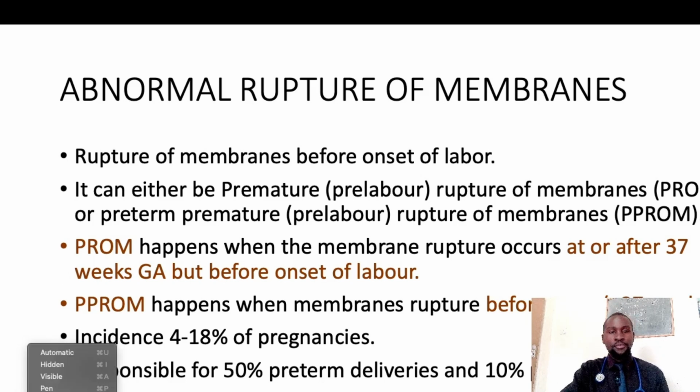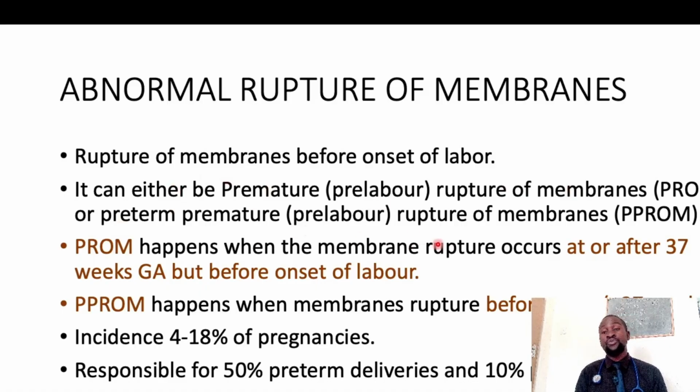But if membrane rupture occurs before labor begins, then we call it abnormal rupture of membranes. And this can either be premature or pre-labor rupture of membranes, which is PROM, or it can be preterm pre-labor rupture of membranes, which we also call PPROM. So these are the two that we have.